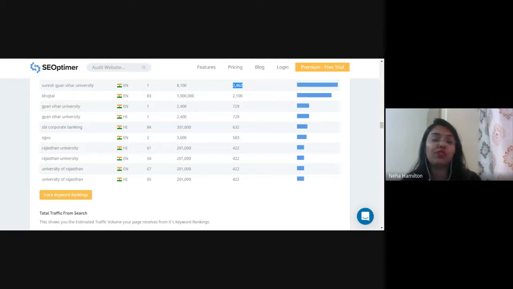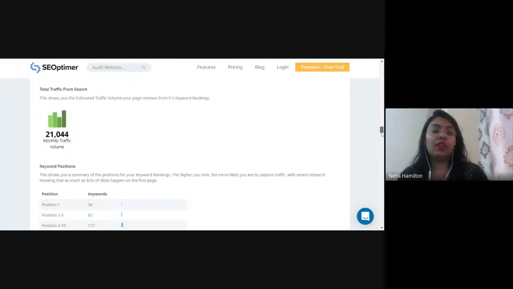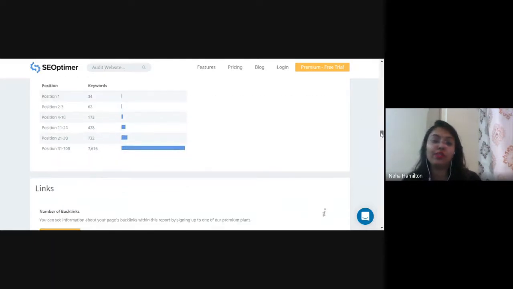Again, University of Rajasthan, this much is the traffic that they are getting. So this is the total monthly traffic volume that they are getting. In one month, 21,044 people are generally searching for Suresh Gyan Vihar University.